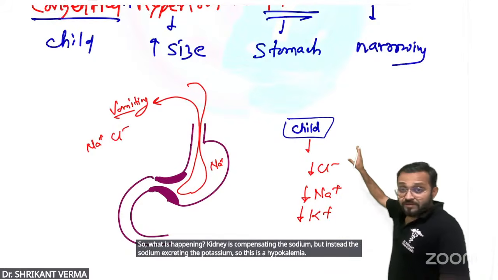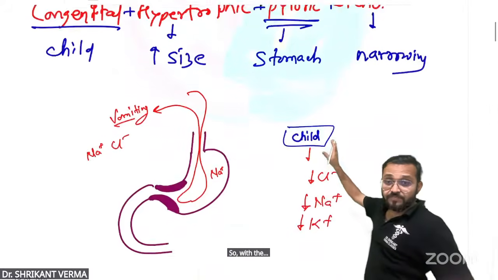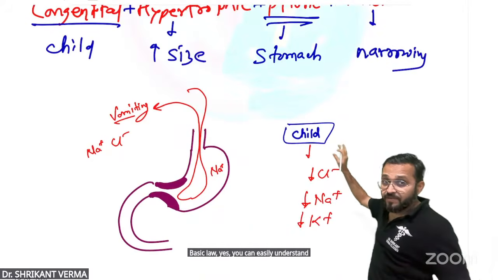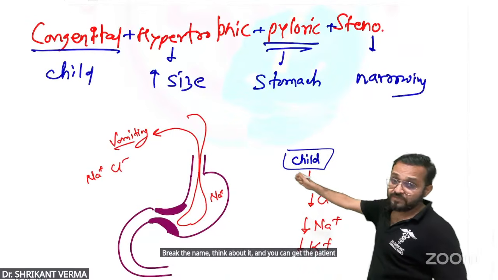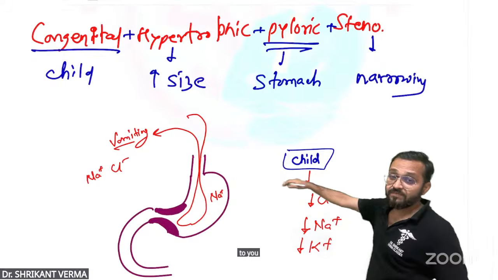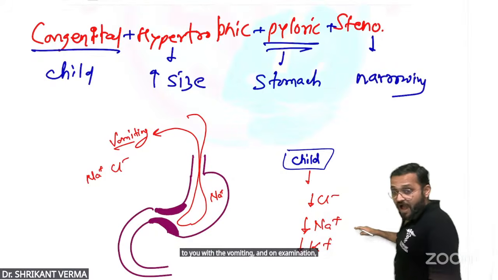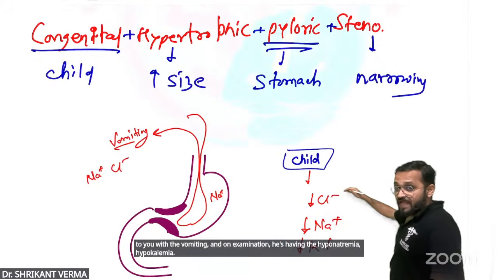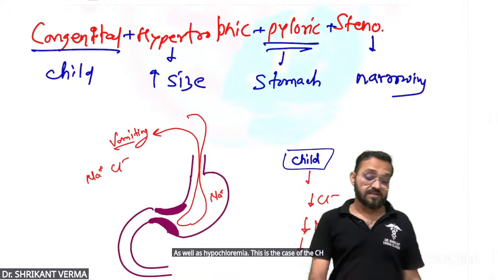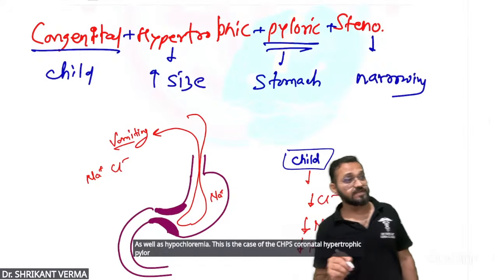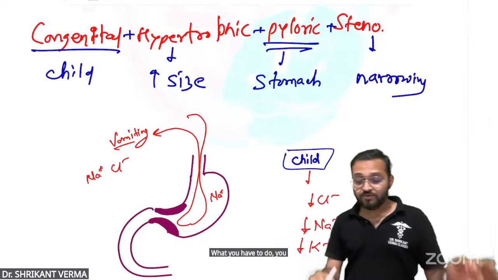So with this basic law, you can easily understand: break the name, think about it, and you can get it. If a child comes to you with vomiting, and on examination has hyponatremia, hypokalemia, as well as hypochloremia, this is the case of congenital hypertrophic pyloric stenosis. Are you getting it? What you have to do is break the name and think.